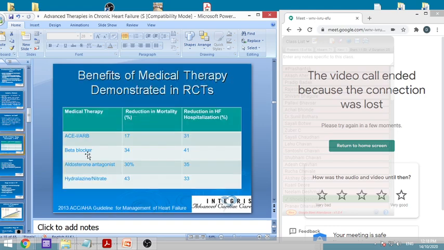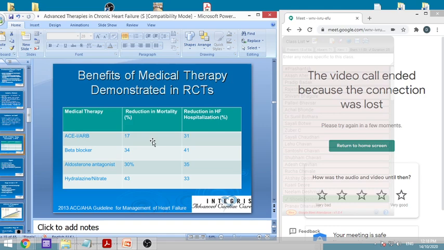So what are the benefits of the various drugs? ACE inhibitors or ARBs cause a reduction in mortality of up to 17% of patients, and they reduce hospitalization in 31% of patients. Beta blockers are useful in almost 34% of patients, and they can reduce hospitalization in 41%.